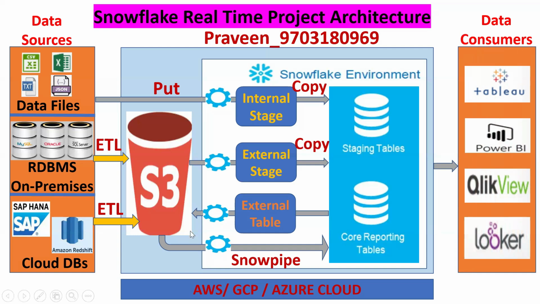So ultimately, we are bringing all our OLTP systems data into Snowflake, doing the transformations, and ultimately giving it to the consumption layer.